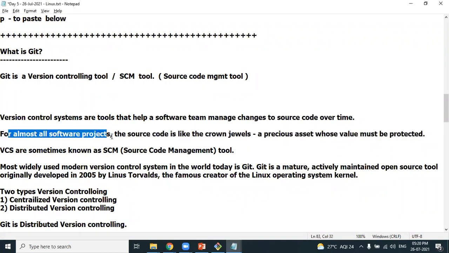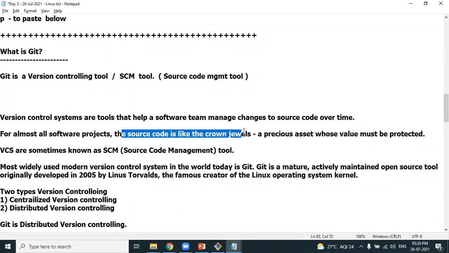For almost all software projects, the source code is like the crown jewels. It's a precious asset. What is the most important point of the project? Code. The most important value of a project is the source code. If the source code is lost, everything is lost. What will be your answer to the client? It could be hacked or encrypted, or attacked with some malware or virus. So what will be your answer to the client? The most important asset in a project is the source code, whose value should be most protected.